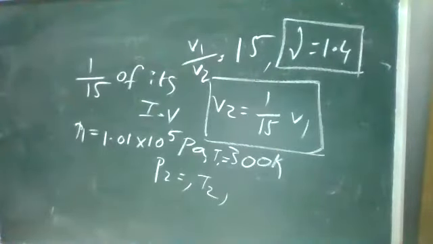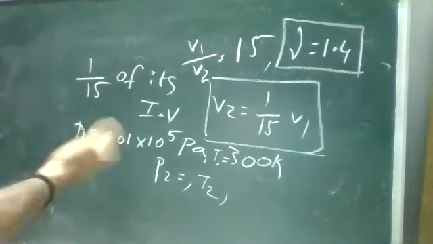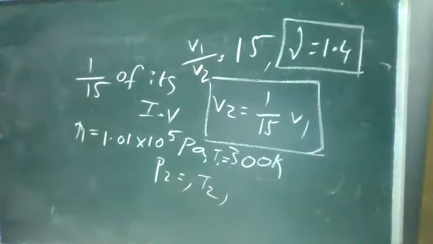And remember, when they have given the gamma, it is nothing but your adiabatic process. Questions are put on either the adiabatic process or the isothermal process, and sometimes on heat transfer. Remember, there is no heat transfer here. They have given the pressure, volume and temperature, and it is continuously changing, nothing is constant. So it is your adiabatic process. Now we have to find the pressure P2 and temperature T2. We know the volume relation V2 is equal to 1 by 15 V1, and we know P1 and T1. We need to find P2 and T2, so we'll see one by one.